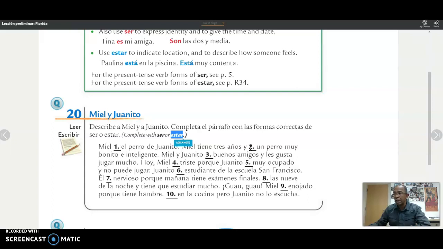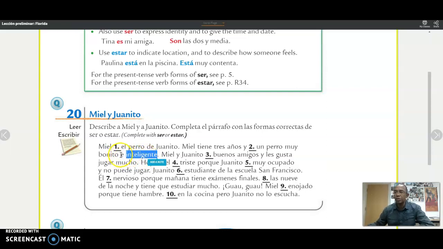So you say es. Notice that you have here an e. In this sentence, the letter y works as e, in other words, and. But because you have another e starting the next word, you don't say y: bonito y inteligente would be incorrect.